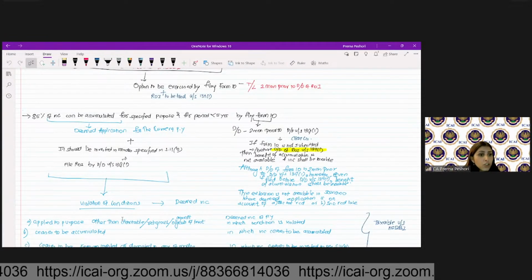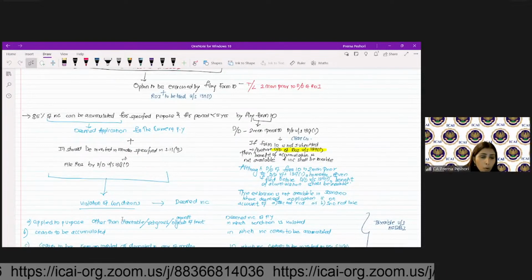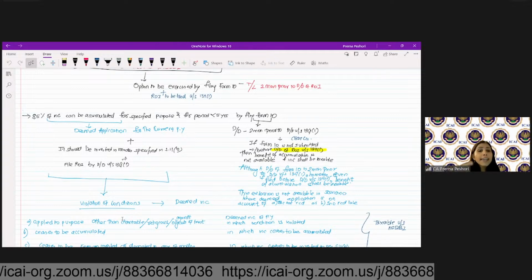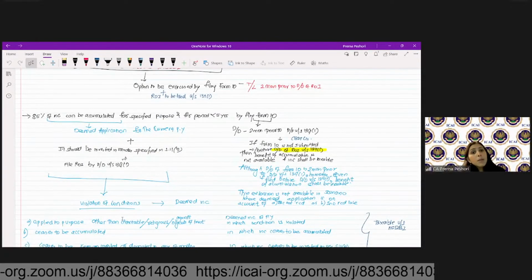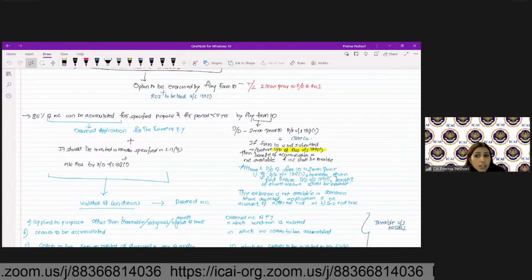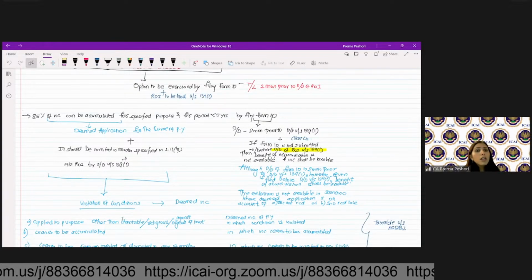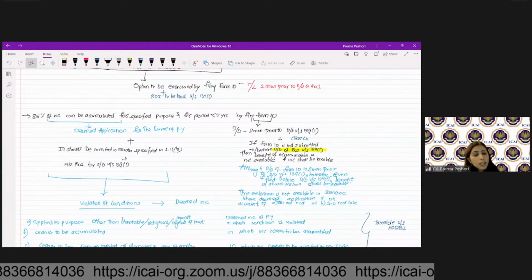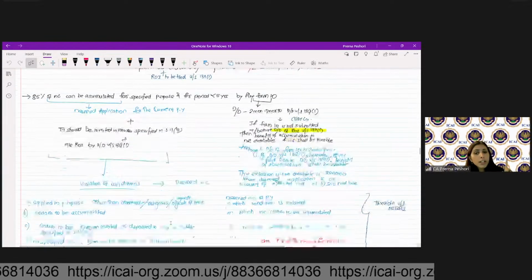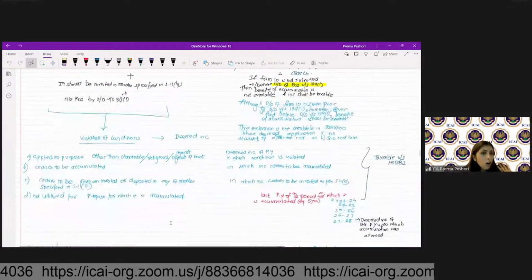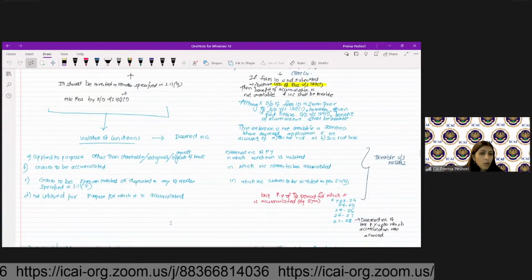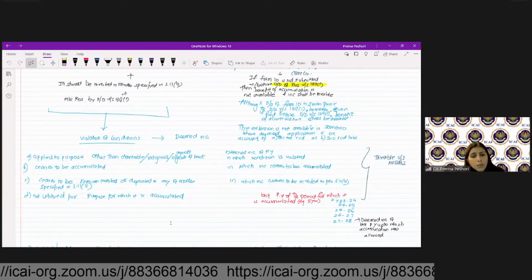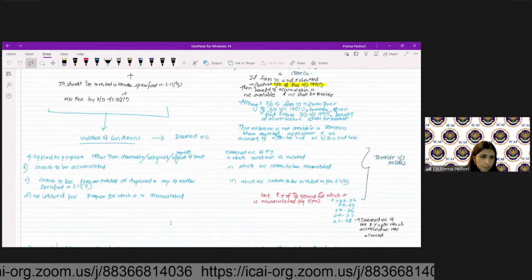Now, what are the violation of the condition? If you apply the amount which is accumulated towards the purpose which is other than charitable, religious, or against the object of trust, then it will be deemed income in the year in which the condition is violated. Or if you do not accumulate the amount, you just spend the amount itself. So in the year in which the amount ceases to be accumulated, it will be considered as deemed income. Or the amount is not invested, or you just withdraw the amount from the modes which was specified in 11(5). Then in the year in which it ceases to be invested, it will be considered as deemed income.